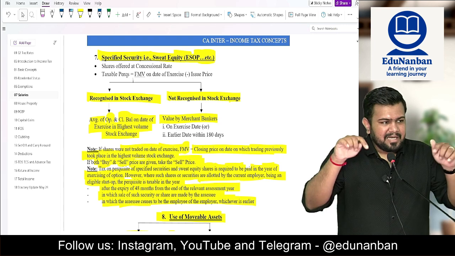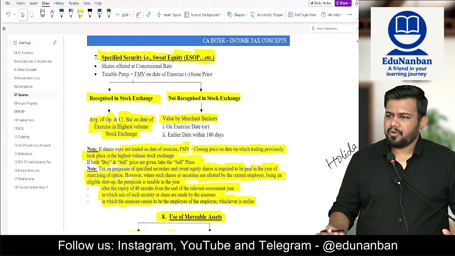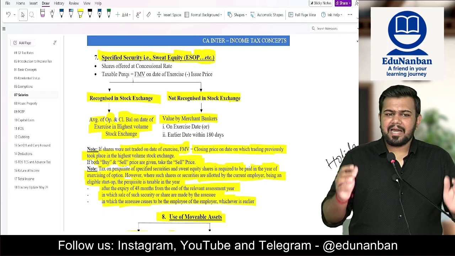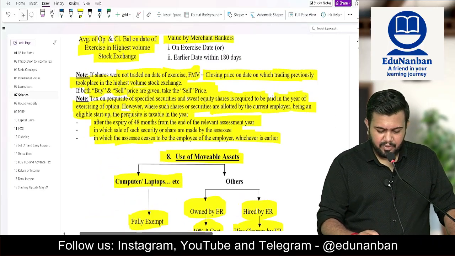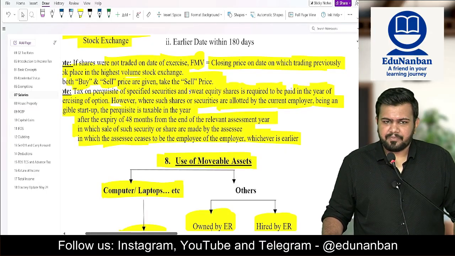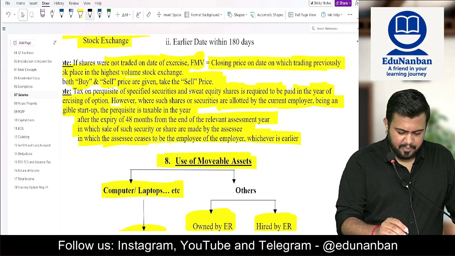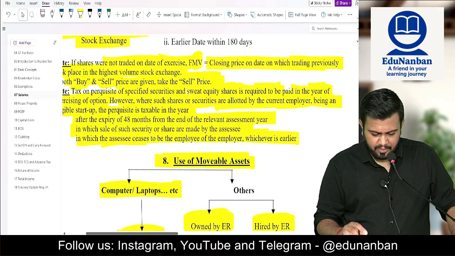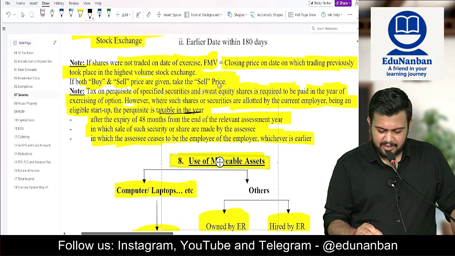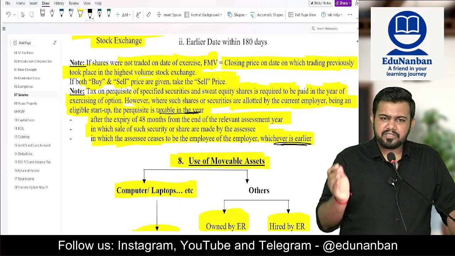But in this unfortunate situation, one relief is given to whom? To startup employees. One relief is given to startup employees. So startup employees can postpone the taxability of ESOPs. How much can they postpone? See here, tax on perquisites is taxable in the year whichever is earliest. So out of the three, whichever is earliest, ESOPs will be taxed.